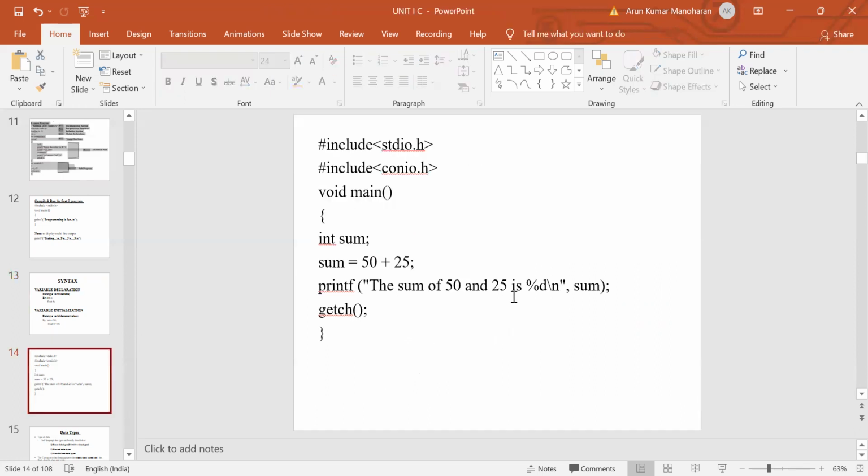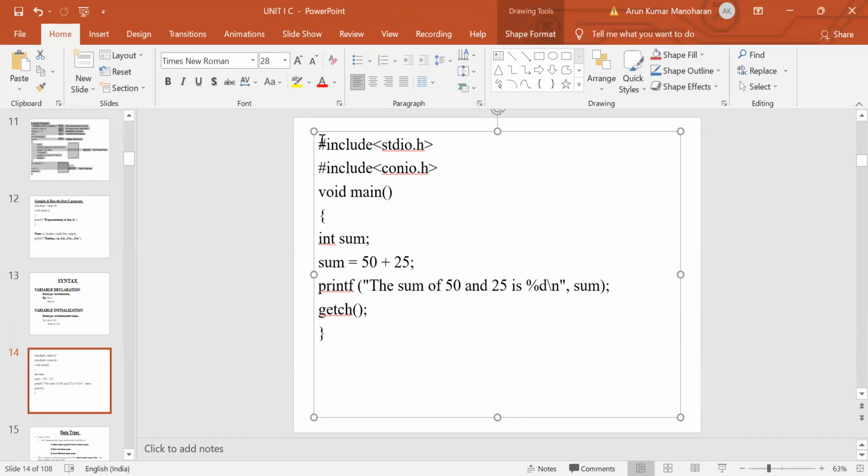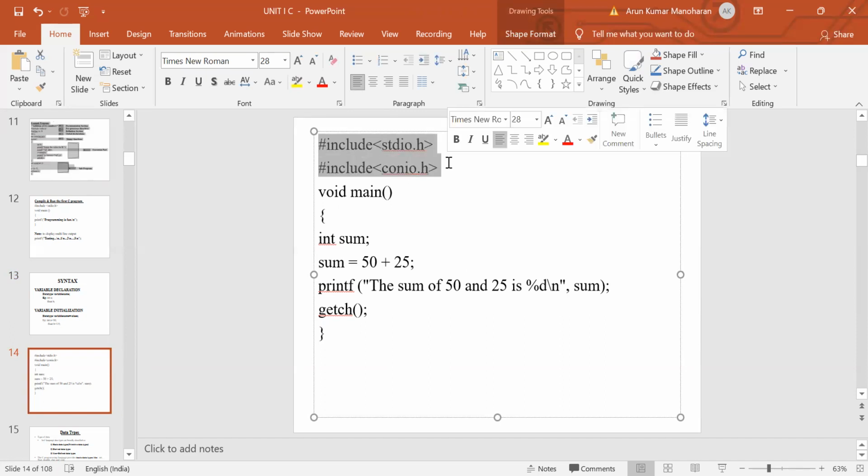Next we are going to see a simple example. In this example we are going to do addition of two numbers, and then display the output. The first two lines are include stdio.h and include conio.h. These two are header files, or preprocessor directives. Each and every C program should begin with a preprocessor directive, the include statement, followed by the header file.